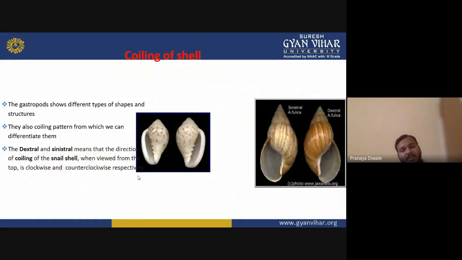The coiling of the shell is also something to look at. The gastropod shows different types of shape and structure, and the same type of structure. They also have coiling patterns from which we can differentiate them, the dextral and sinistral.